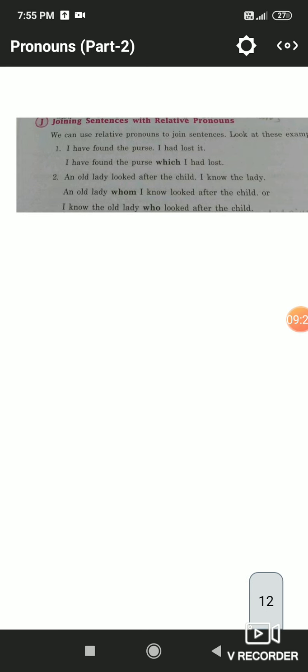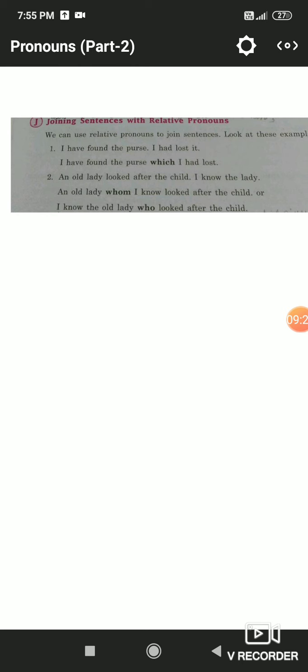Now after learning omission of the relative pronoun, we will learn how to join two sentences with a relative pronoun. I have found a purse, this is one sentence. I had lost it, this is another sentence. Now we will join these two sentences by adding a relative pronoun: I have found the purse which I had lost. So which here is used as a relative pronoun. In the second sentence, an old lady whom I know looked after the child, or I know the old lady who looked after the child. So here again the sentences are joined by the relative pronoun whom or who.